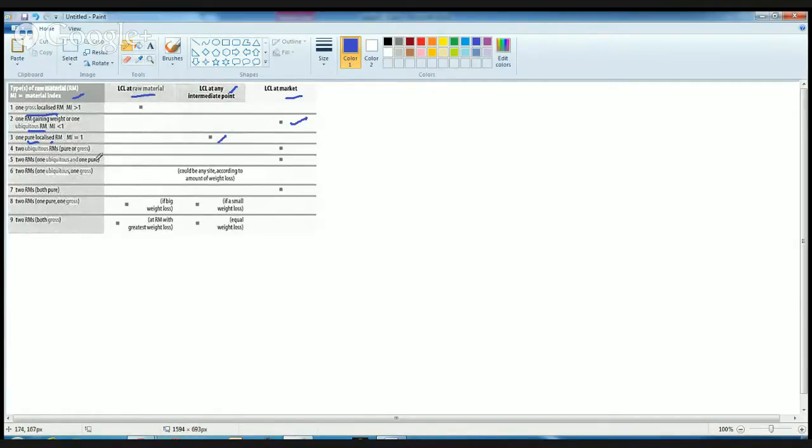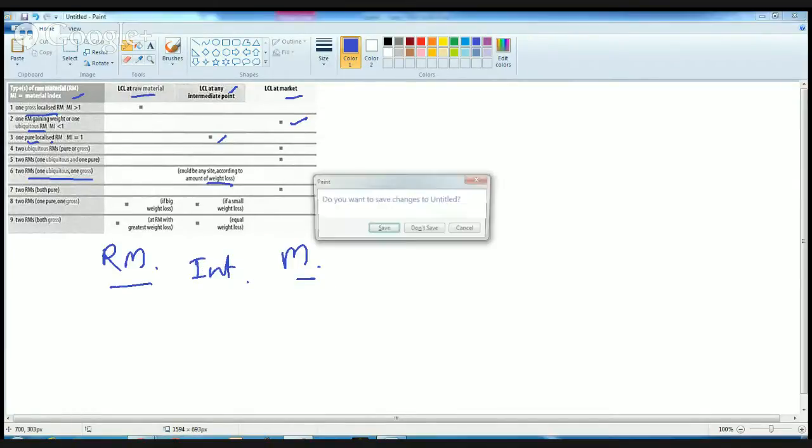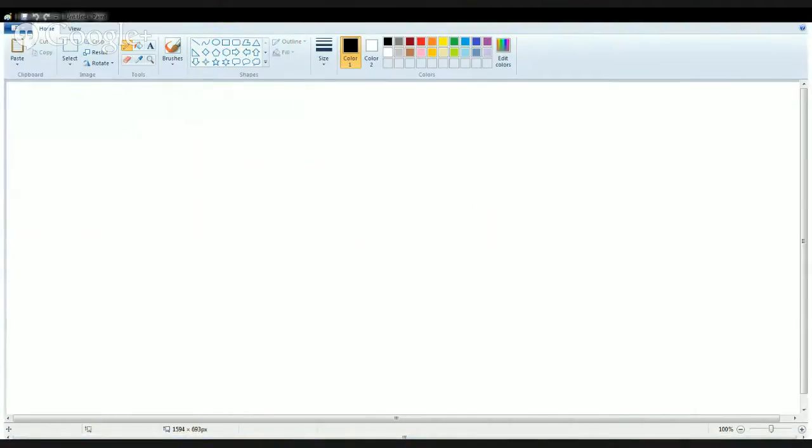Okay, so here are the choices. Our choice was ubiquitous and gross. So it could be any site according to the amount of weight loss, intermediate between raw material and market. So this is the point of raw material, this is the point of market. And what we are trying to do is find the location of the industry near raw material, near market, or in the intermediate location. So that's the aim here. Now the next question is